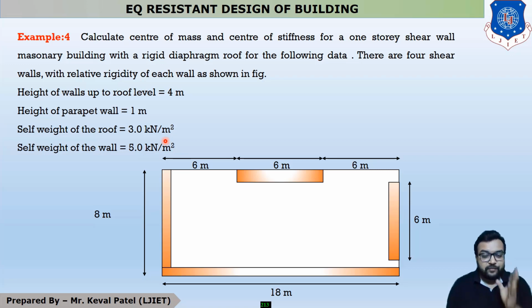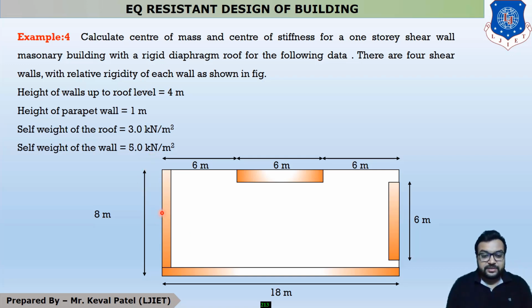So first of all, whenever we have to find the center of mass, mass means weight. What is the unit of weight? The unit of weight is kilonewton. So we have to convert kilonewton per meter square to kilonewton by multiplying by some area. And the self weight of the wall is 5 kilonewton per meter square. So it is also in kilonewton per meter square, so we also multiply by meter square and convert it to kilonewton.